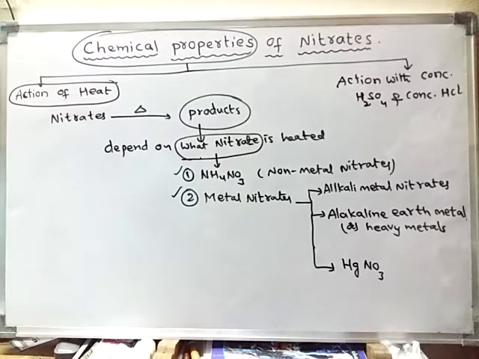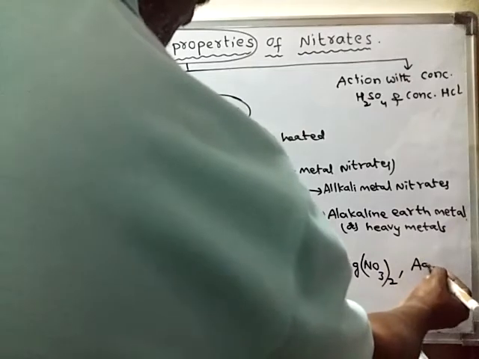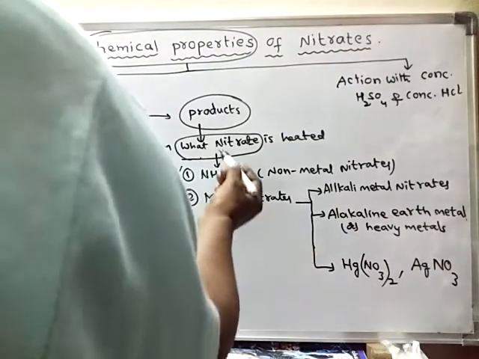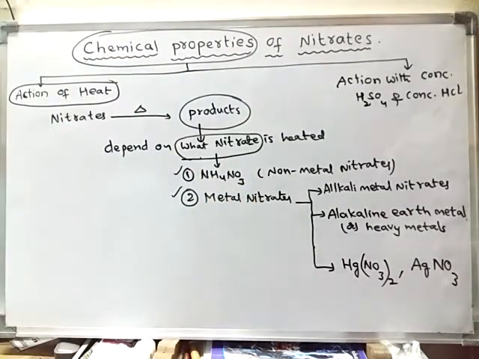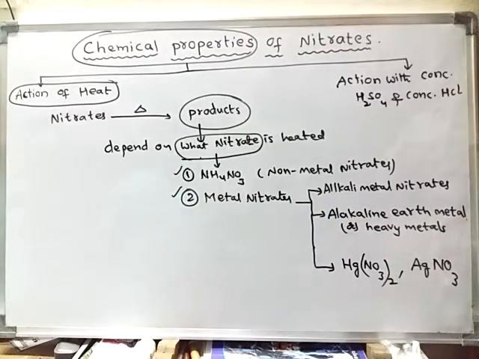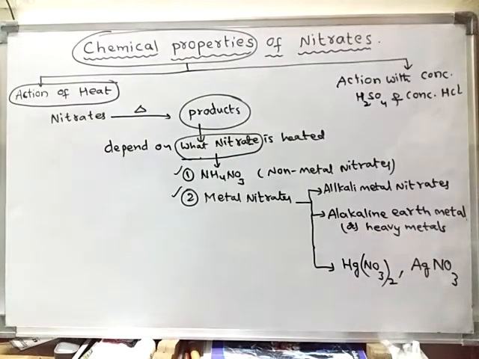So which metal nitrate is heated matters. When ammonium nitrate is heated, it forms different products. When alkali metal nitrates are heated, they form different products. When alkaline earth metal nitrates are heated, they form some other products, and when these two are heated, they form some different products. So let us learn what different products are formed when they are heated.